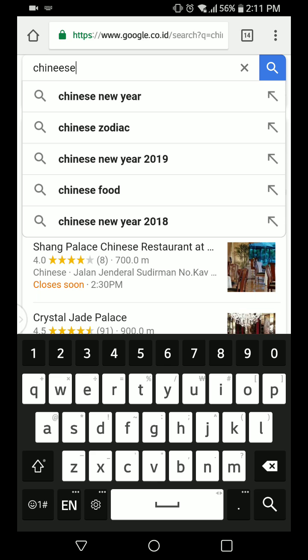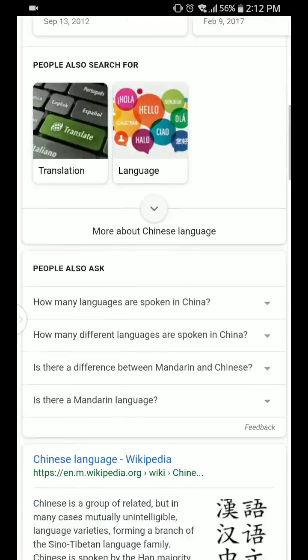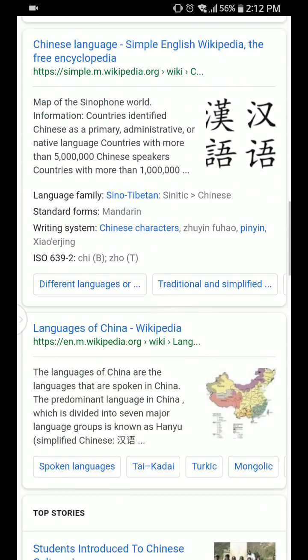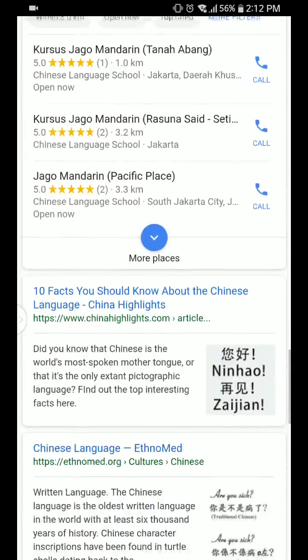Google didn't show me Chinese language at all because they know my language is English.